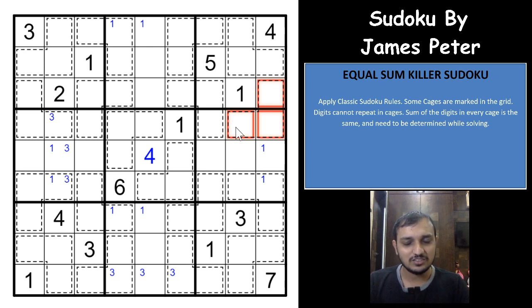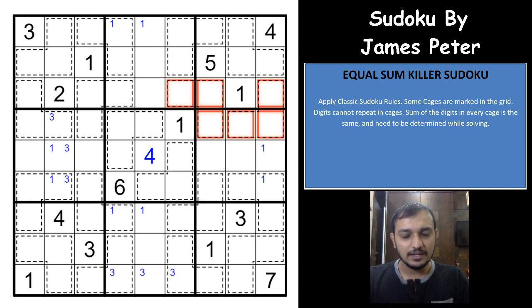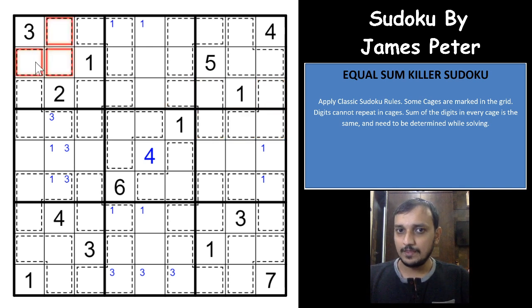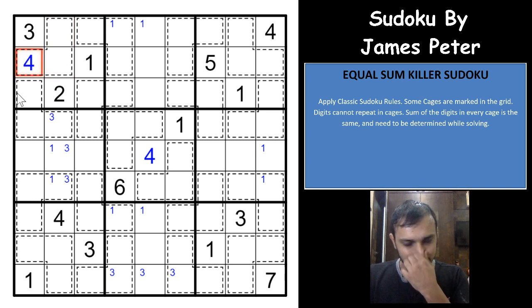The moment we get this sum cage, it is a really excellent solve path, right? Even after getting the 4, it is not an easy one. Even after getting the sum total, it is really not an easy one, right? Let's see if we are able to solve this Sudoku now. The next thing that I actually looked out for is having this sum. If you don't have a 4 in this cage, the next minimum total you can have is 5, 6 and 7. The minimum digits that you can have is 5, 6, 7. That sums to 18. And we have already found that the sum of each cage is 17. Which means a 4 would have to be in this cage, and it can only be in this cell.